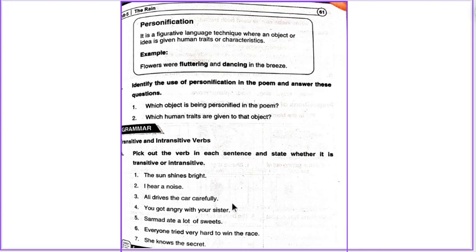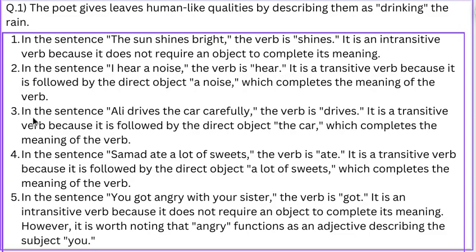Ali drives the car carefully. In the sentence, Ali drives the car carefully, the verb is drives. It is a transitive verb because it is followed by the direct object, the car, which completes the meaning of the verb.